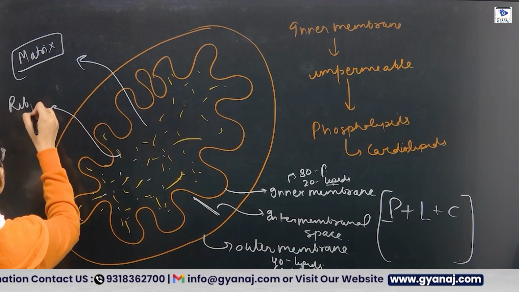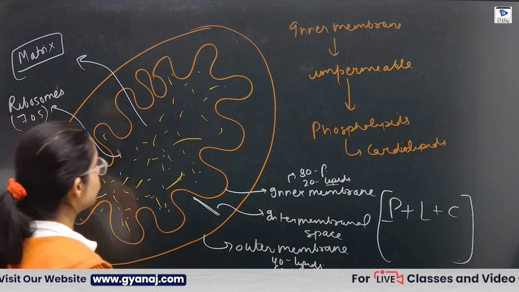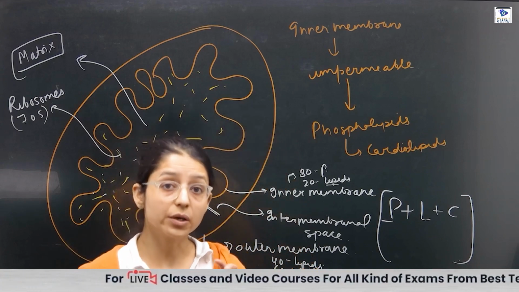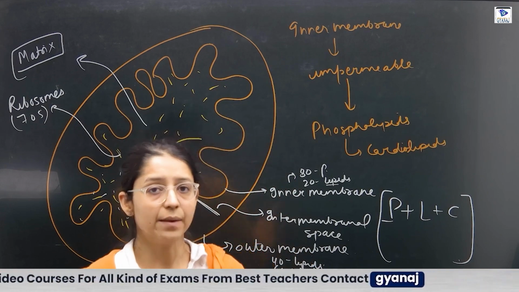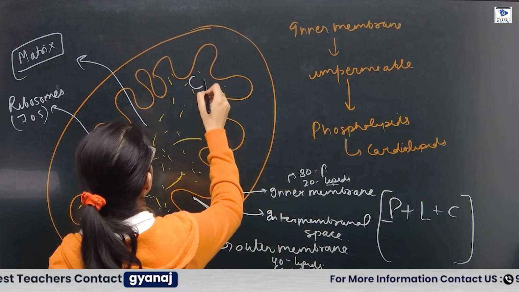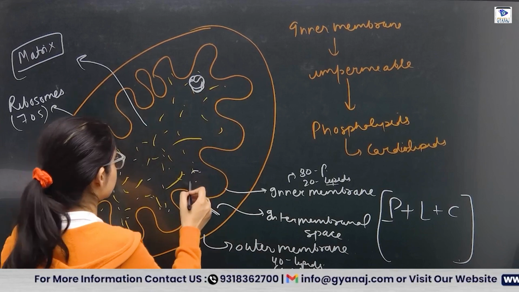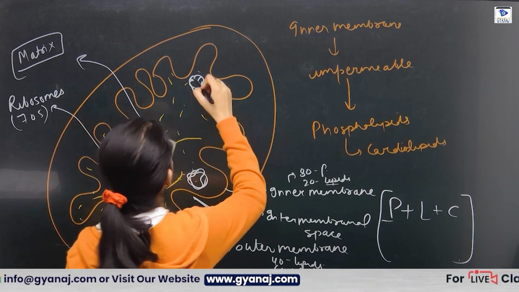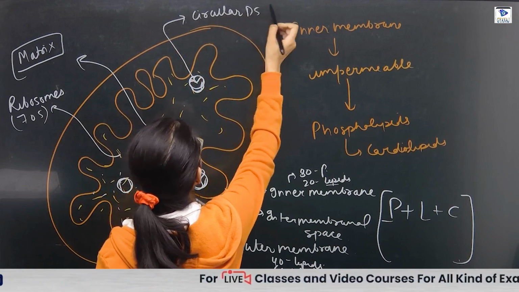And the ribosomes are 70S, like those present in bacteria. Now, the mitochondrial DNA is circular double-stranded DNA. Circular, not linear. If we talk about eukaryotic cells, they contain double-stranded linear DNA. But in the mitochondria, we have circular double-stranded DNA, and not just one, it could be many.